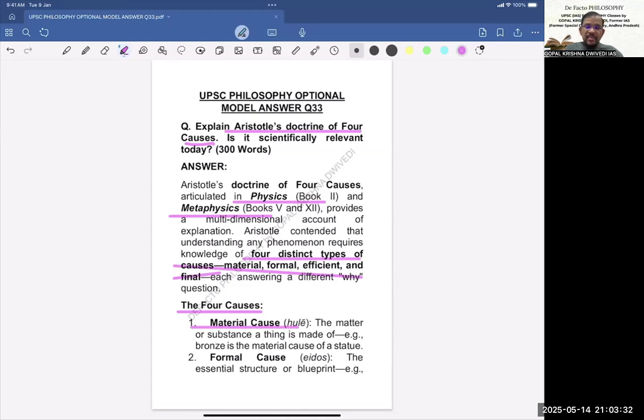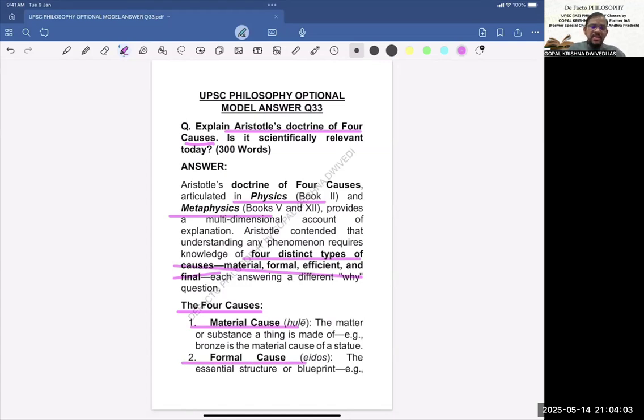Now, in material cause, it is the matter or substance a thing is made of. This is material cause. For example, a statue is made of bronze. So bronze is the material cause. Or a pot is made of clay. So clay is the material cause. Second is formal cause. If you see Hyle or Eidos, all these are basically Greek words, which have also been written in brackets.